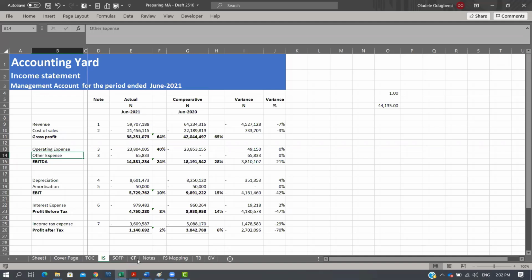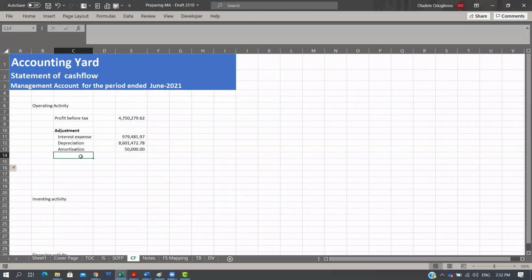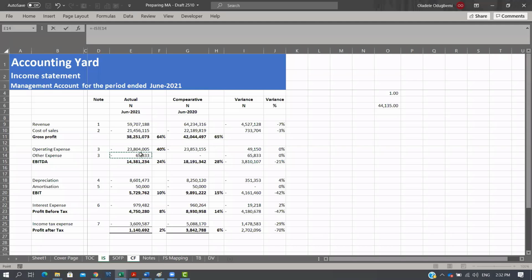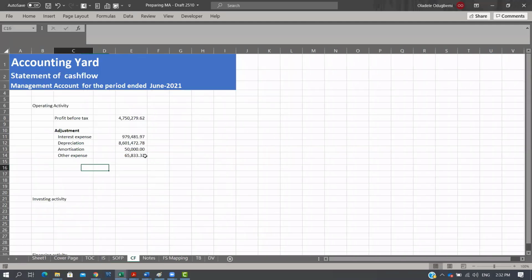But don't forget that our loss on disposal is non-cash, right? It's just the loss. And don't forget our cash flow is based on cash. So what do we do? We also bring our other expense, right? It was a loss, so we need to add it back, come to our IS and add it back here. And we get this. Now the next element, like I explained, is our changes in working capital. And you can easily format it based on this.